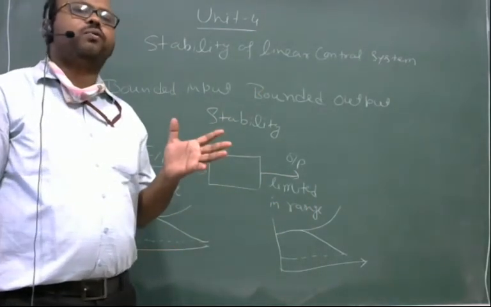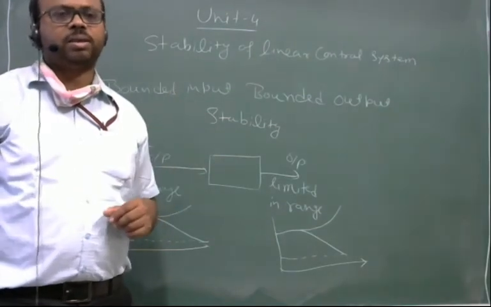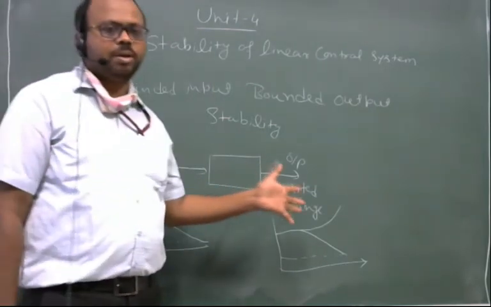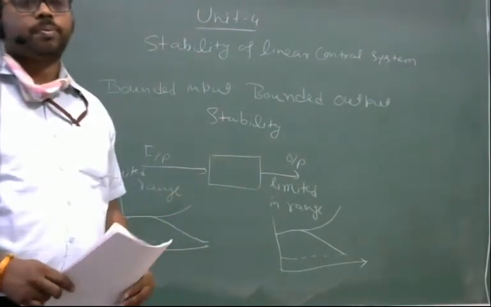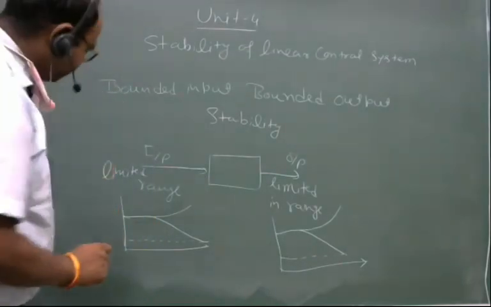Therefore, for a stable system, it is a mandatory requirement that for a bounded input, we must have a bounded output. And this is the basic criteria for stability, which is BIBO.